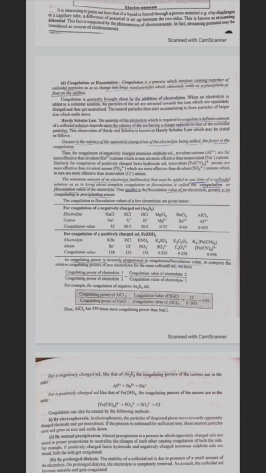Hardy-Schulze rule. The quantity of electrolyte which is required to coagulate a definite amount of colloidal solution depends upon the valency of the ion having charge opposite to that of the colloidal particle.